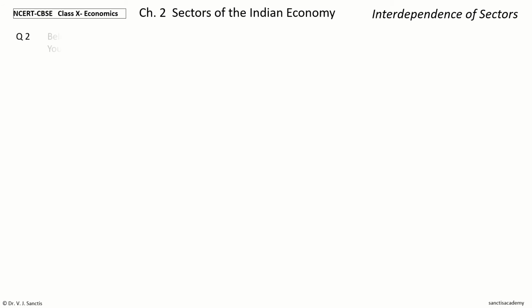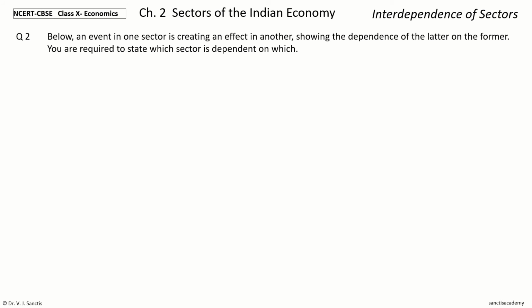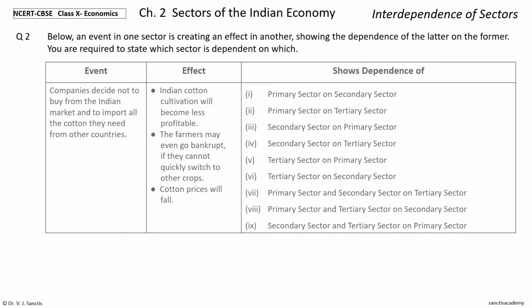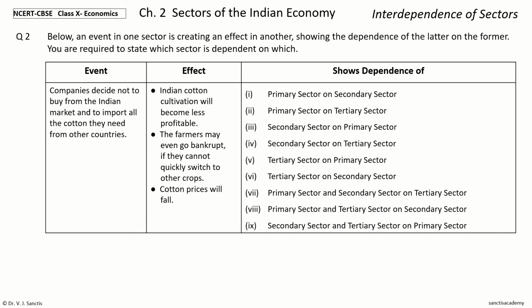Next, question 2. The question is the same. I shall not repeat it. Then we are given event, effect, and which sector is dependent on which sector because of this event and effect. So the event is companies decide not to buy from the Indian market and to import all the cotton they need from other countries. The effects are the Indian cotton cultivation will become less profitable. The farmers may even go bankrupt if they cannot quickly switch to other crops.